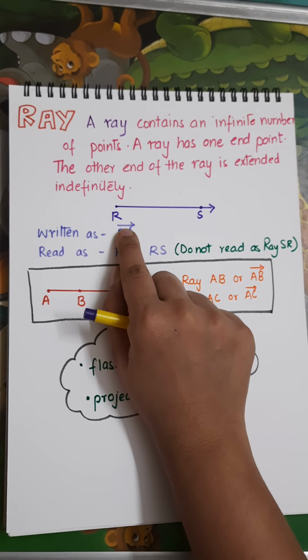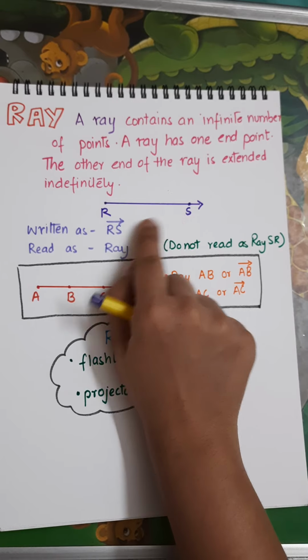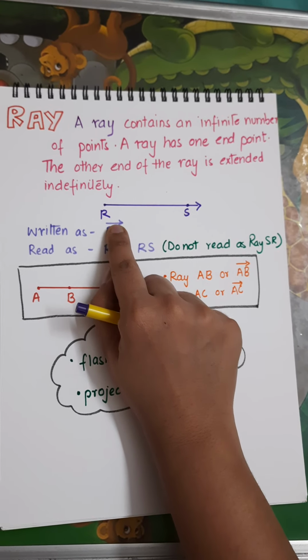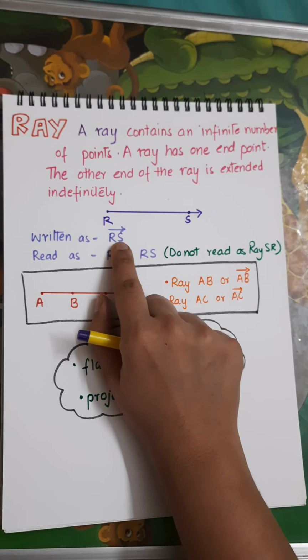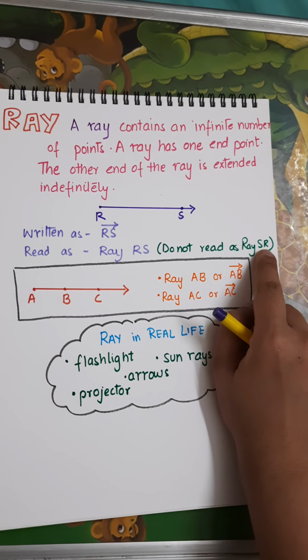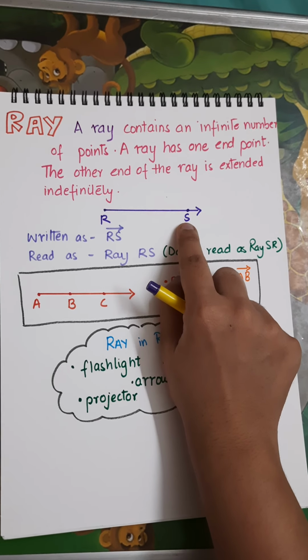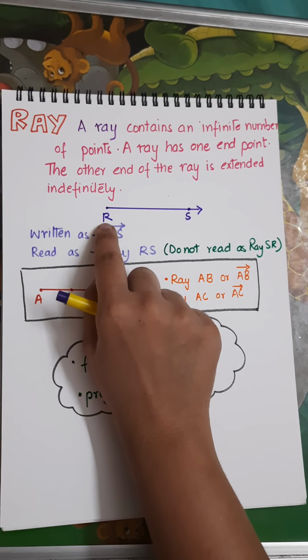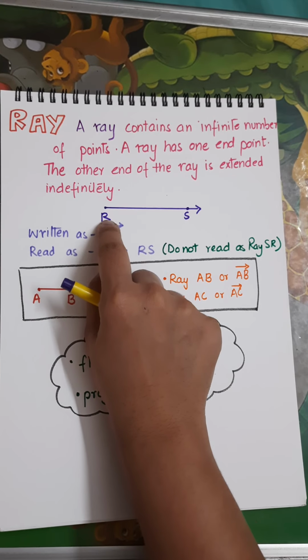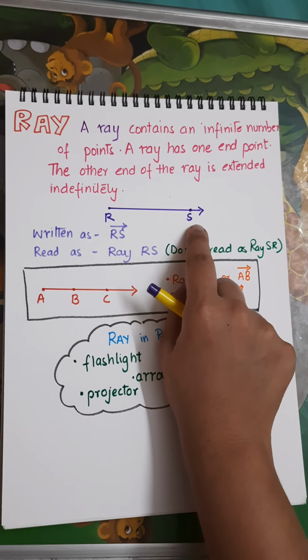We use the ray symbol to write the ray like this, RS with the bar on top, but we cannot swap the letters. We do not write or say SR, meaning S first and then R. No, it starts here and goes on from here. So, we will say only RS, ray RS.